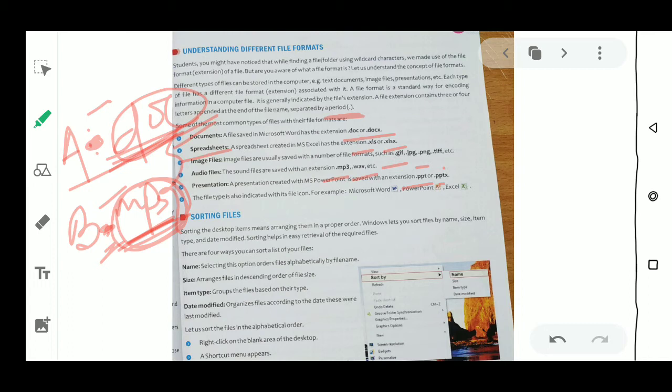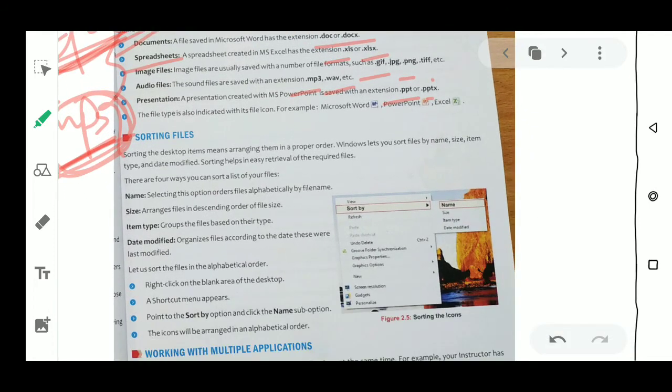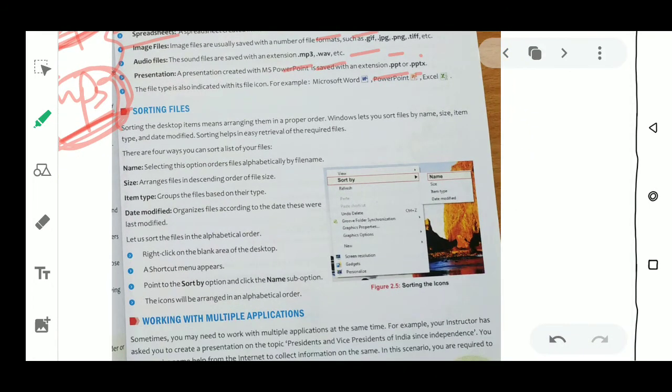Next is sorting files. Sorting means, suppose I want to write the names of students alphabetically, all names starting with a first, then b, then c, then d. This is called sorting. Again, suppose I want to write the names of students whose name has 4 letters first, then those whose name has 5 letters after that. Likewise, arranging the names or the data is called sorting.